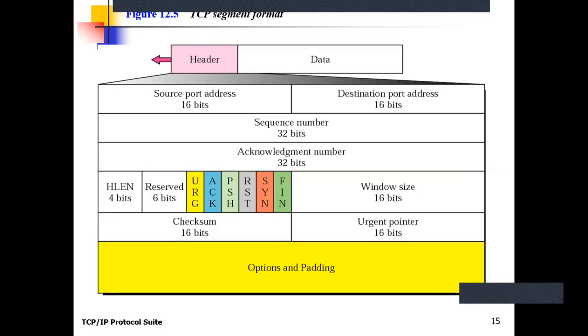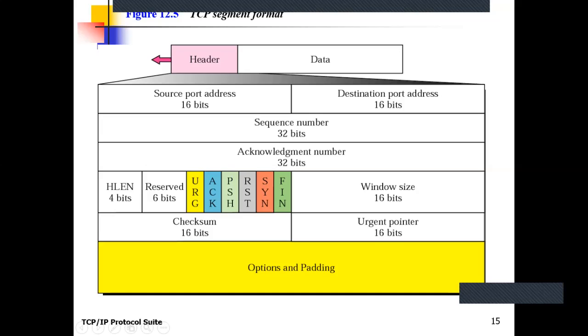The header length field varies from 20 to 60 bytes. Clear? There is a 6-bit reserved field which is reserved for future use. Okay, see this particular field, window size. We will discuss this after that.